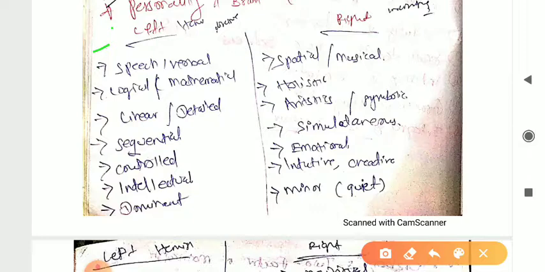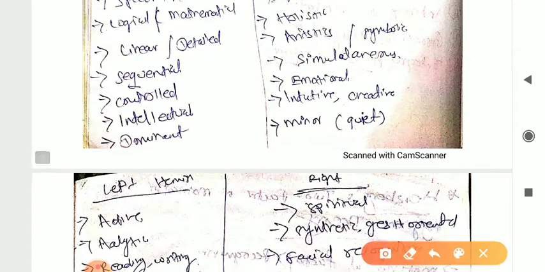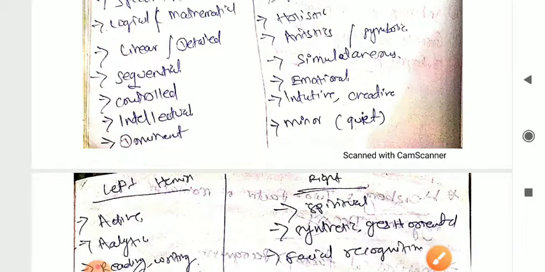Here it includes speech, verbal, these are the characteristics, right? Logical, mathematical. If a person is doing well in mathematics, then these are the personality traits related to the left part of the brain. Left hemisphere: logical, mathematical, linear, detailed, sequential, controlled, intellectual. These are the keywords. Try to remember these directly, right? Dominant. They will ask in my exam. They have asked this dominant one. That will be left hemisphere, right?